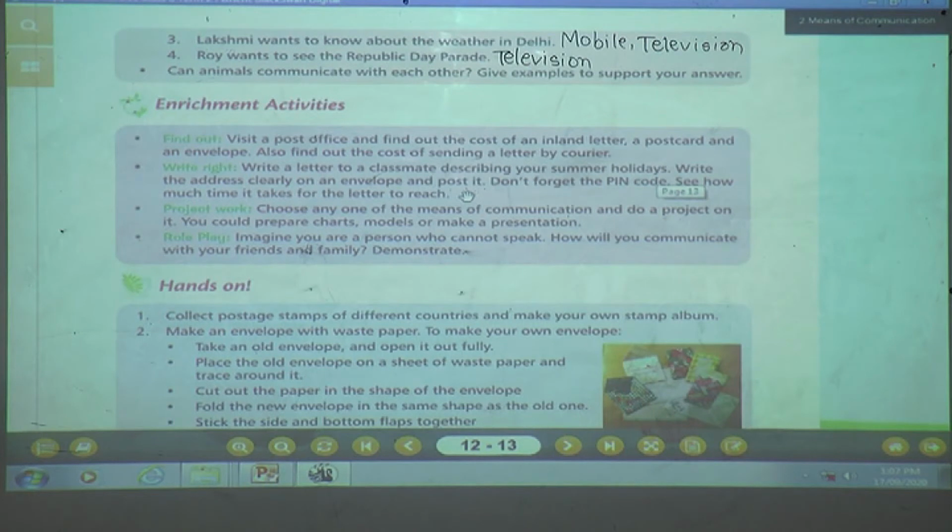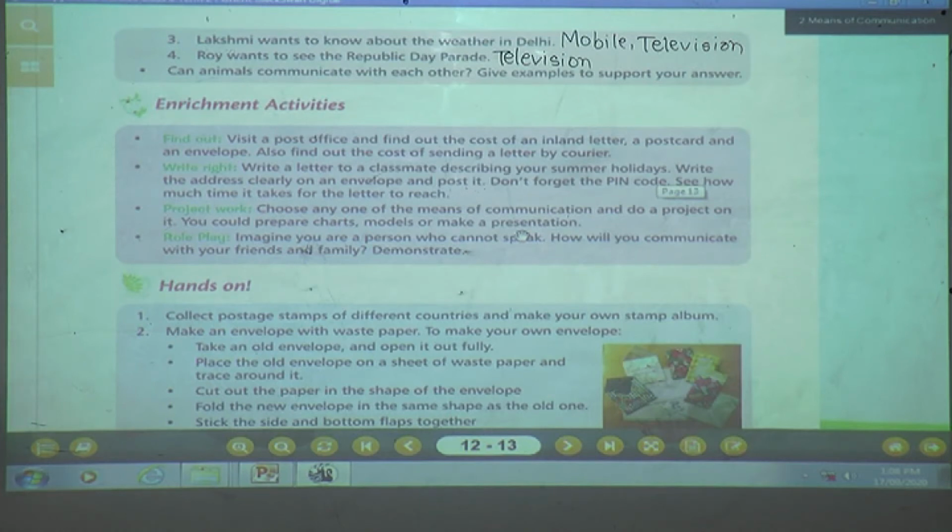Then you have to write in the letter how you spent the summer holidays, and you are going to post it. And don't forget the pin code. See how much time it takes for a letter to reach. While writing, you will come to know how much time it takes for the letter to reach. Okay, children? Now what are you going to do? Next thing, project work. Choose any one of the means of communication and do a project on it. You could prepare charts, models, or make a presentation. Yes, children? This thing you are going to do.